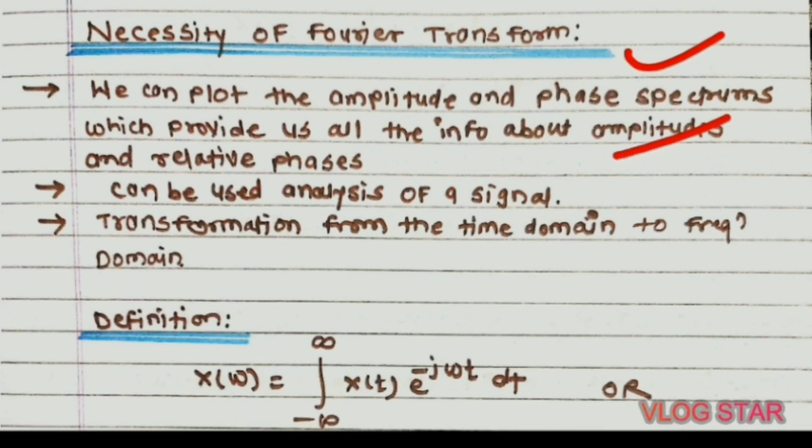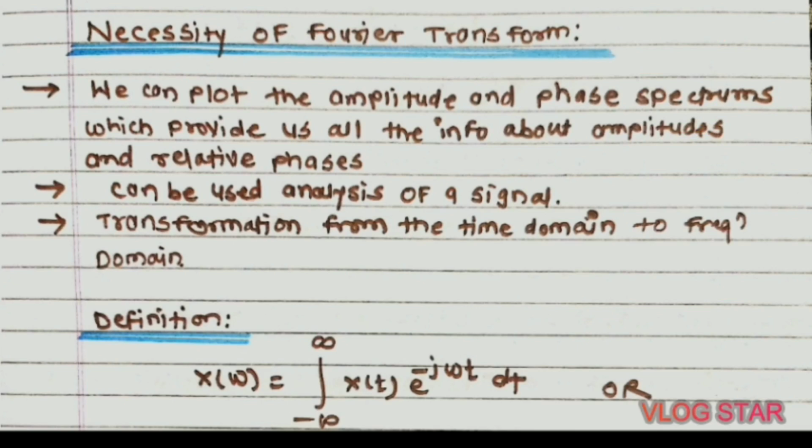Second, the Fourier transform can be used for the analysis of signal. It is used for transformation from the time domain into the frequency domain. The Fourier transform can also be used for analysis of LTI, that is linear time invariant systems, as we have discussed earlier.